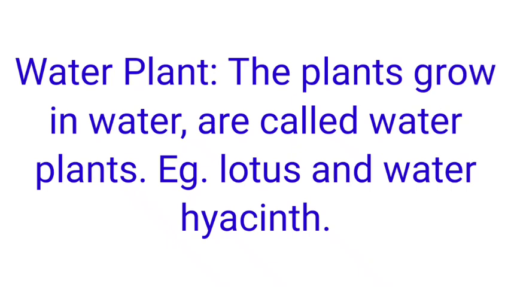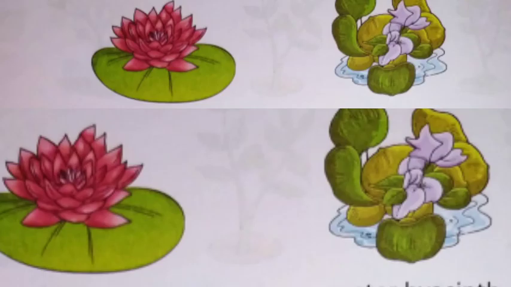Now know some examples of water plants. Lotus and water hyacinth are the examples of water plants. So look in this picture, you can find two examples of water plants, lotus and water hyacinth. So you can easily say that those plants that grow in water are called water plants.